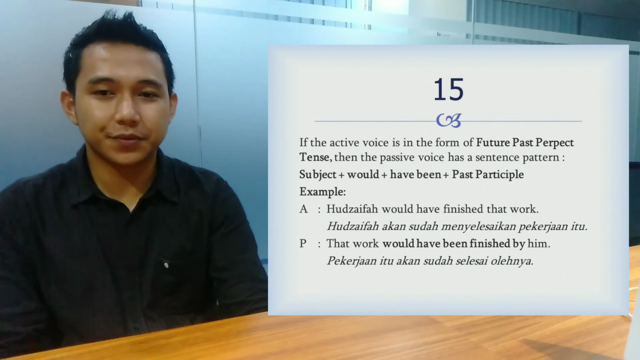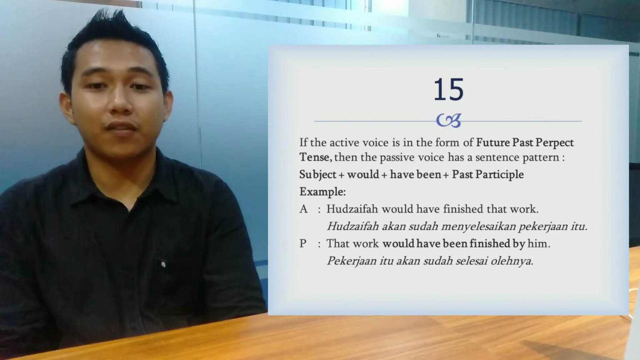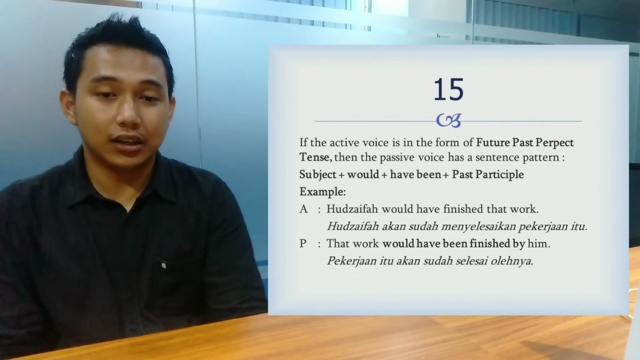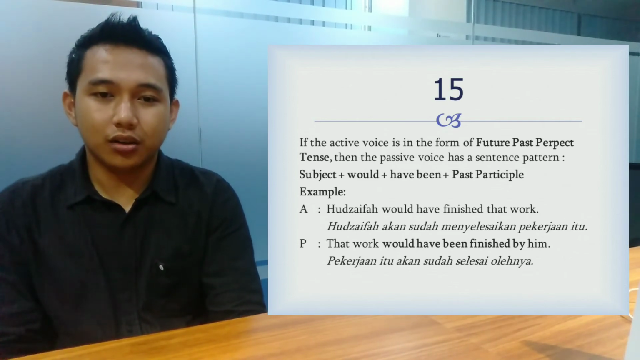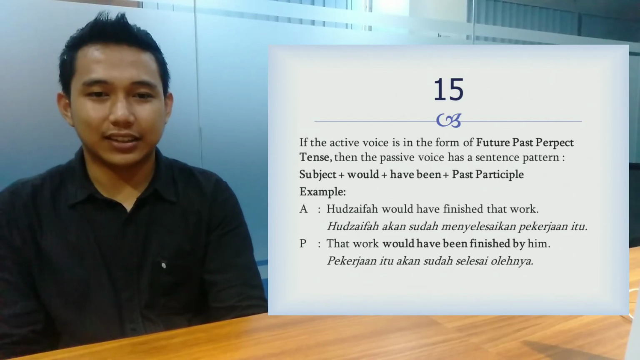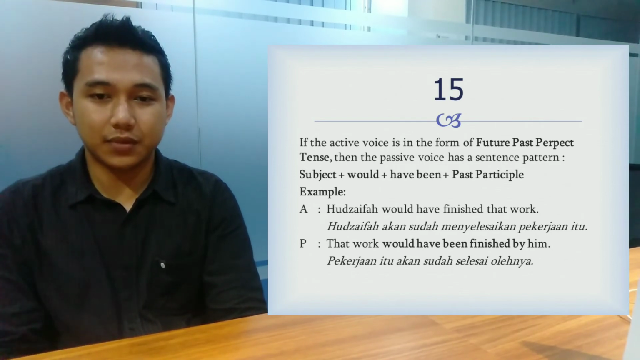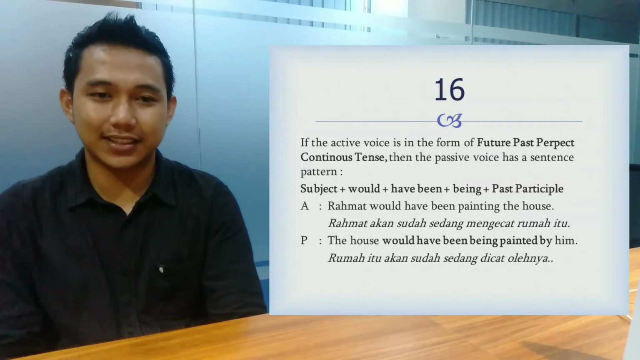Okay, next, 15. If the active voice is in the form of future past perfect tense, then the passive voice has the sentence pattern: subject plus would plus have been plus past participle. An example for active voice: Saibah would have finished that work, and passive voice: That work would have been finished by him.